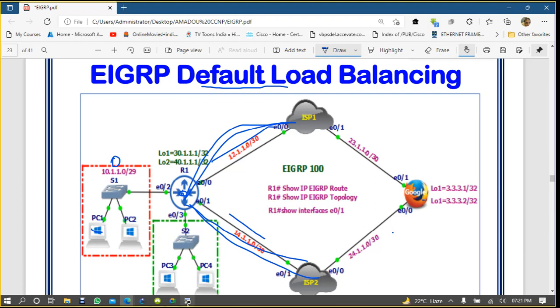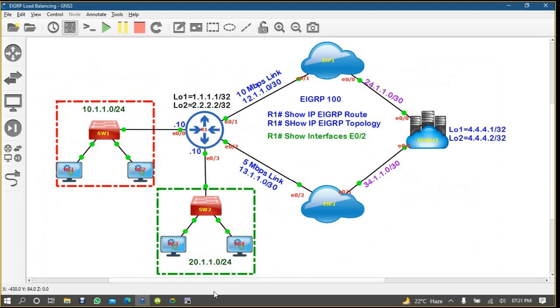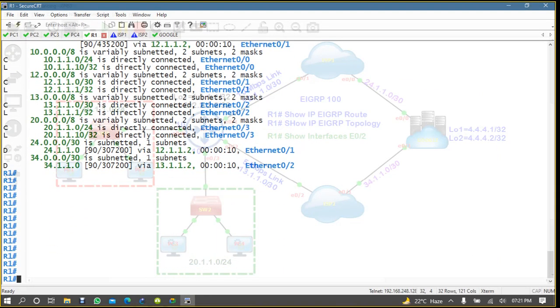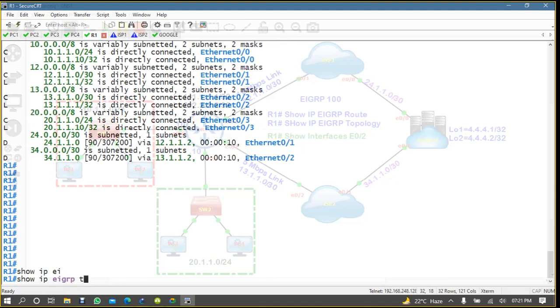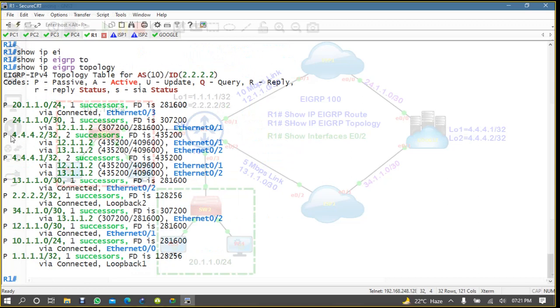If you check here in the topology on router 1, show ip eigrp topology, you can see the same bandwidth, same metric. That's why it's load sharing, load balancing.